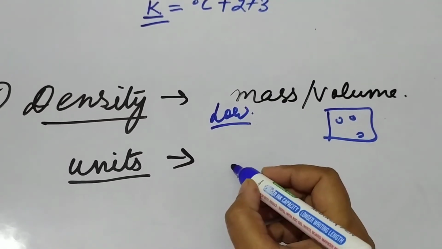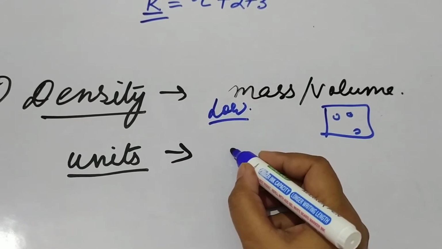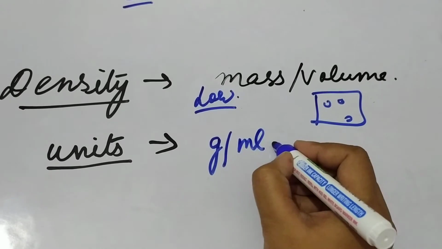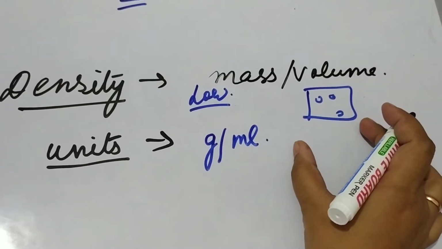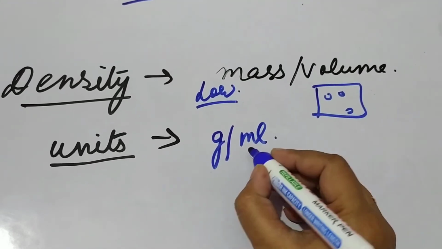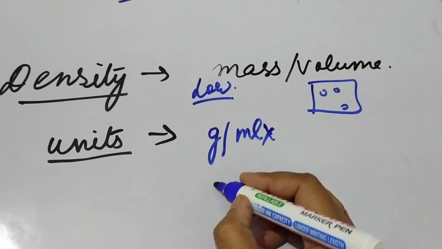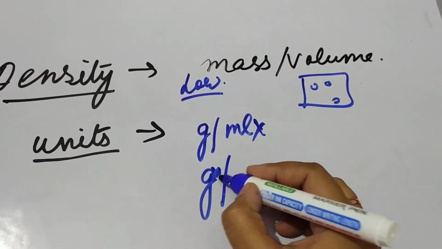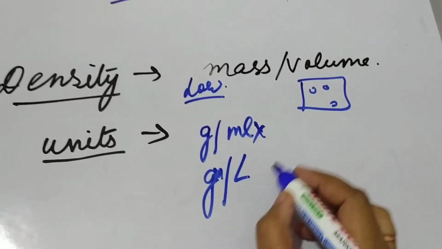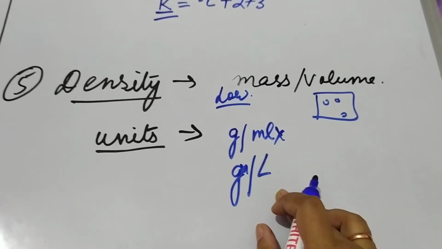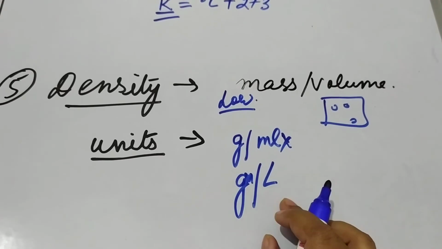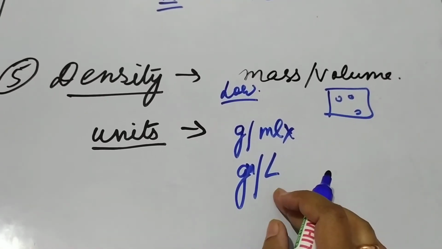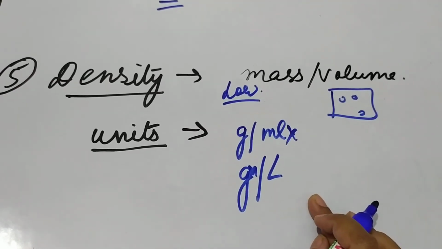The density of solids and liquids is generally measured in gram per milliliter, but because of the very low density of gases, the density of gases is generally measured in gram per liter, because the volume we take is comparatively more, and the weight is very less, so it is negligible if we take it in milliliter. So the generally used unit is gram per liter.